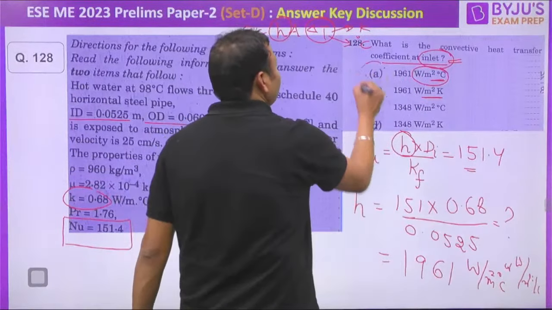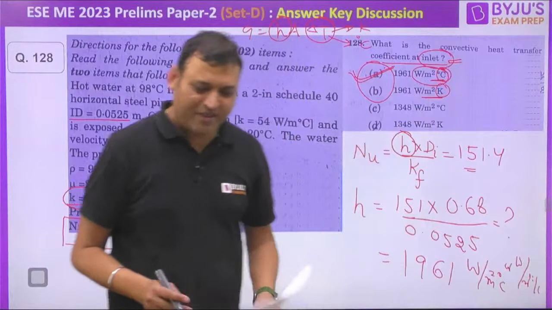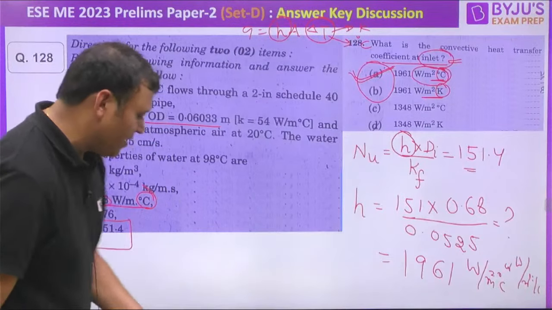Both are correct. Here option A and option B, both must be correct. There should not be any difference in this parameter. But as K is given in degree Celsius, if you put the unit of each and every parameter, then you will find your answer to be in degree Celsius because the thermal conductivity of water is given in degree Celsius. Otherwise, in my opinion, A as well as B, both should be correct for this one. All right. Let us move to the next one.